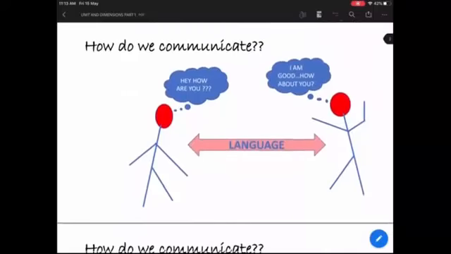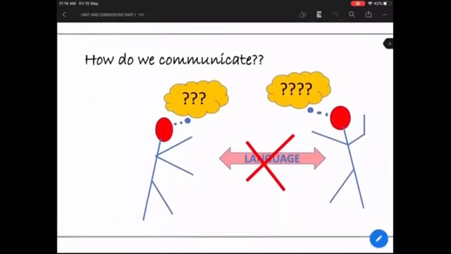Now just imagine, if we remove language from your communication process, do you think you will be able to let others know what you're thinking? Without language, it is going to be very difficult. But there are other means of communication like non-verbal communication, which is sign language. But then sign language itself becomes a language. So whatever is the case, language is one important part of your life. You will always need language for all your communication and for all your day-to-day activities.